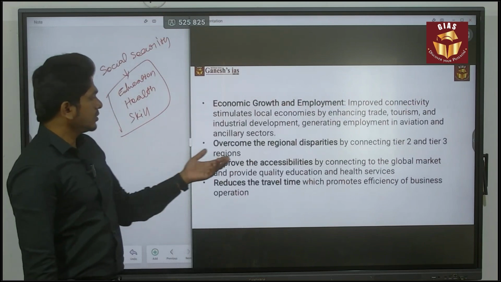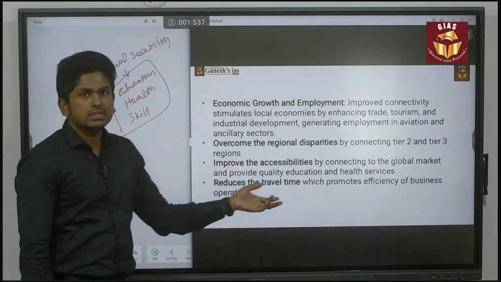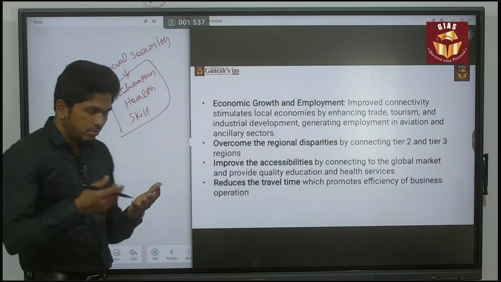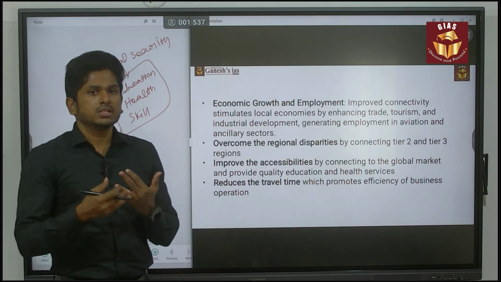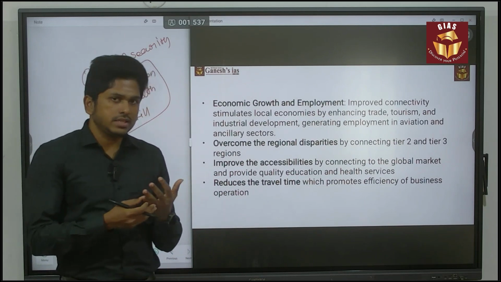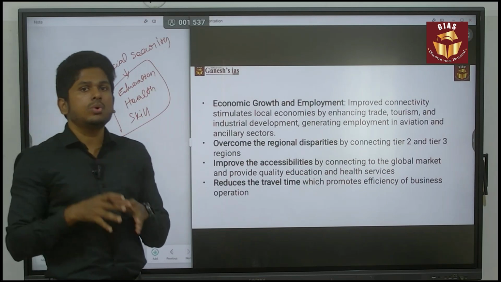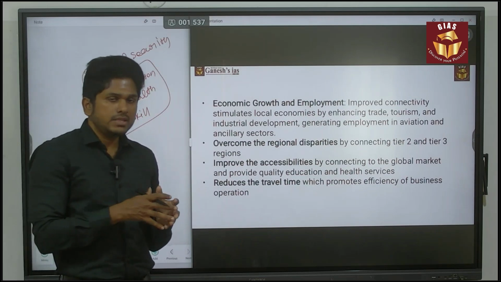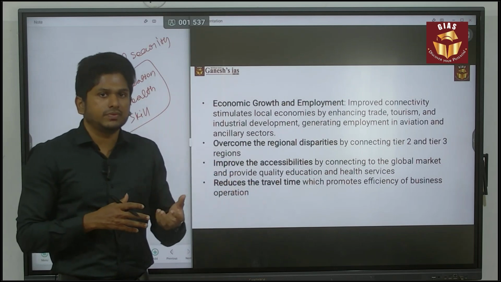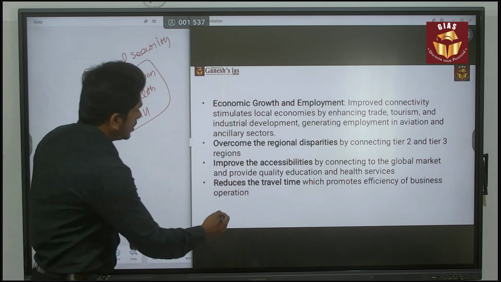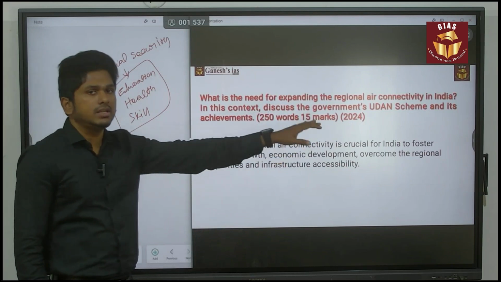Okay, so overcome the regional disparities, economic growth and employment, improve the accessibility and reduce the travel time. When it comes to road connectivity or ship connectivity, the air connectivity takes a much lower time. So based on that, it will reduce the travel time also. So that is another benefit. So you have to say that these are the needs for expanding regional air connectivity in India.